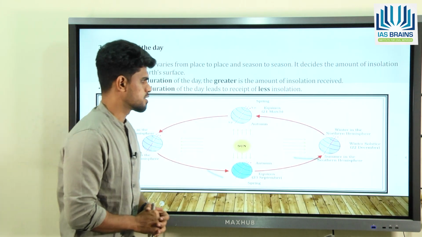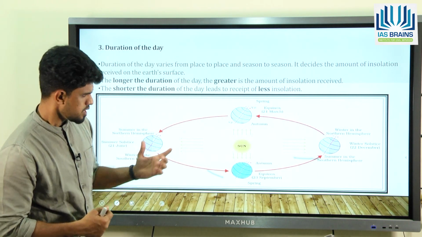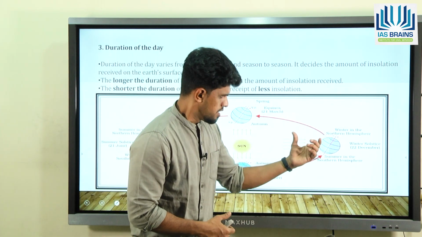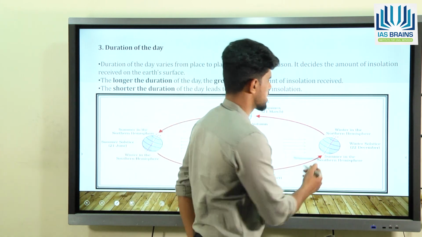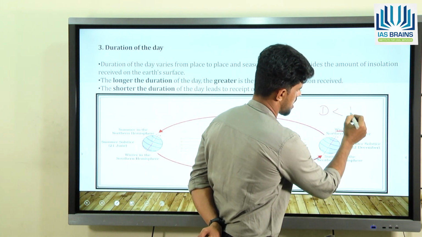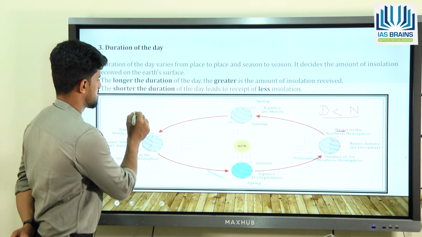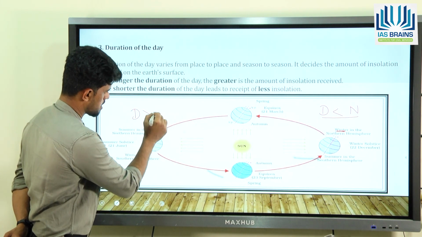Next, the third factor is duration of the day. Now look at the duration. Basically, the day is shorter in winters and nights are longer in winters, whereas in summers, days are longer and nights are shorter.